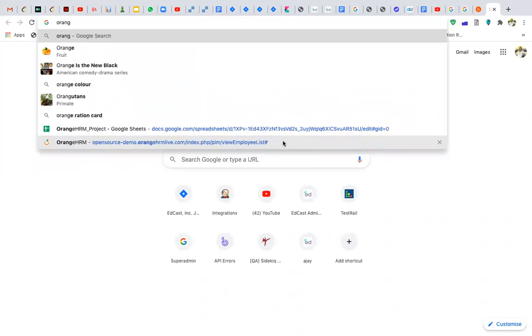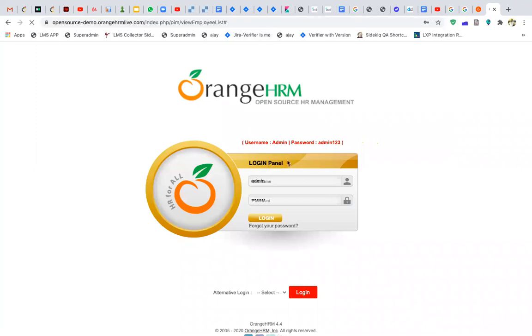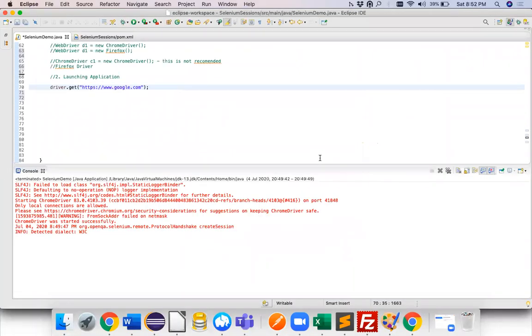Do you guys know any website wherein you can do automation practice or something? I know this one. So this is admin and password is also admin123.